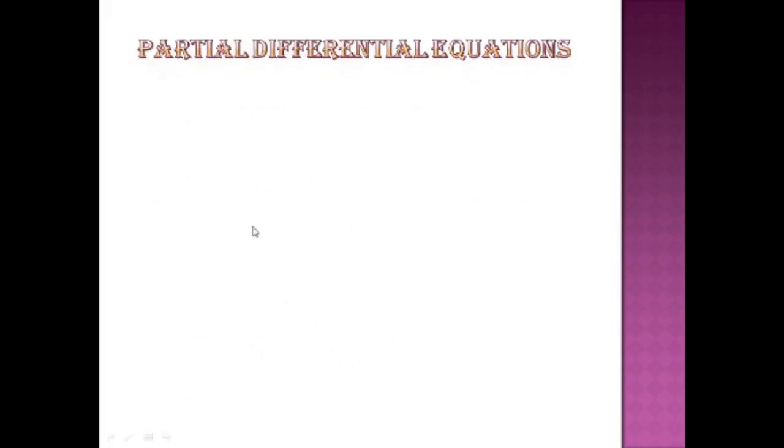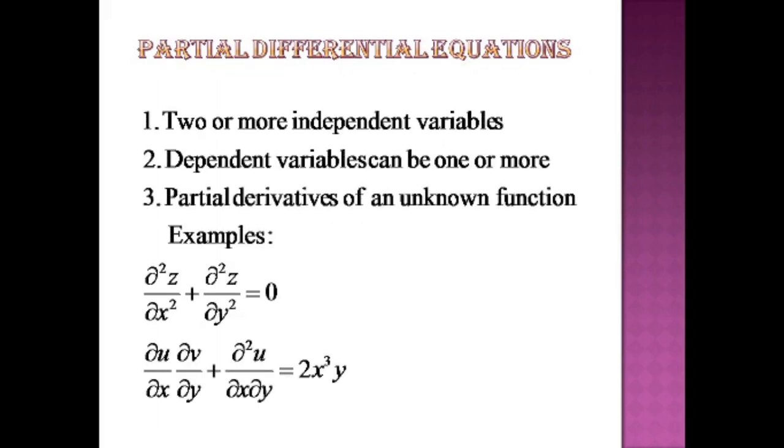Okay, now the next category is partial differential equations. Let us see what the difference is in this case. First condition: two or more independent variables. So the first condition is that we should have at least two independent variables. Then there are partial derivatives of an unknown function.